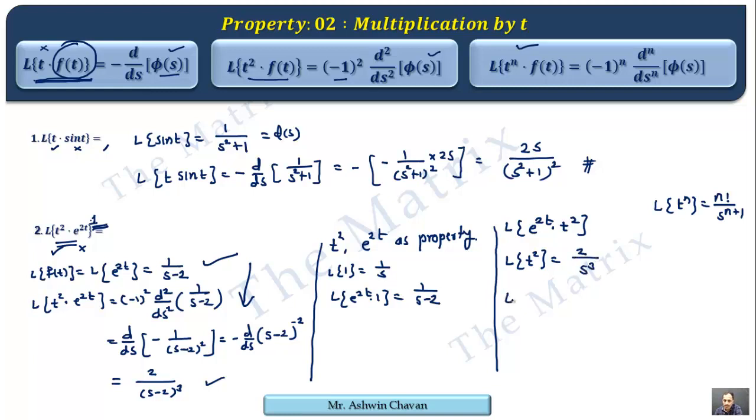And then when we attach exponential term on left side, its effect on right side is every s is replaced by s minus 2, and that's why 2 upon s minus 2 cube, and we get the same answer as in previous. So to solve by any method you get the same answer because effects are same and they are in product form.